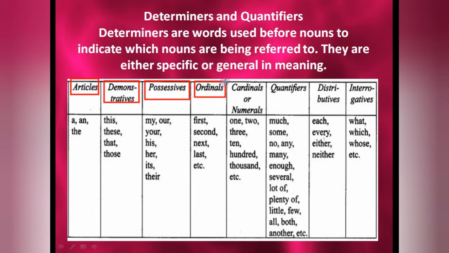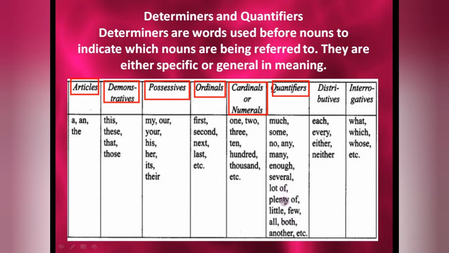Ordinals, that is position: first, second, third, fourth, last. Okay, next, cardinals or numerals: 1, 2, 3, 4, 10 or 100, 1000, that will come in cardinal. Quantifiers, that is those that come with countable or uncountable nouns. These kinds of words: much, some, no, any, many, enough, several, lot of, plenty of, little, few, all. Now little, all the forms of little: a little, the little, few, a few, the few, all, both, another, and so on.